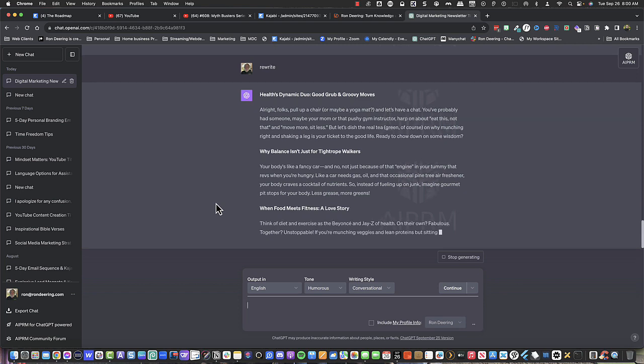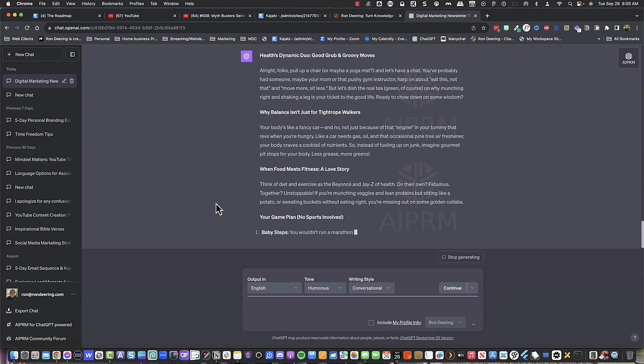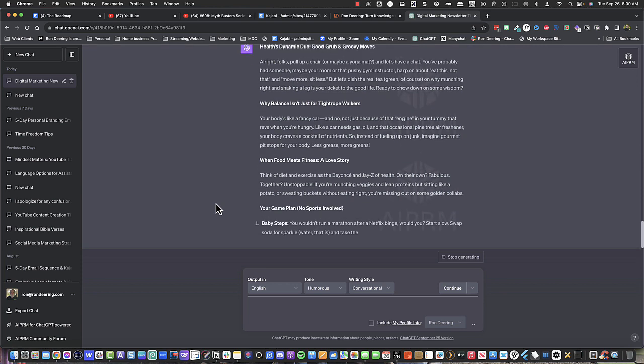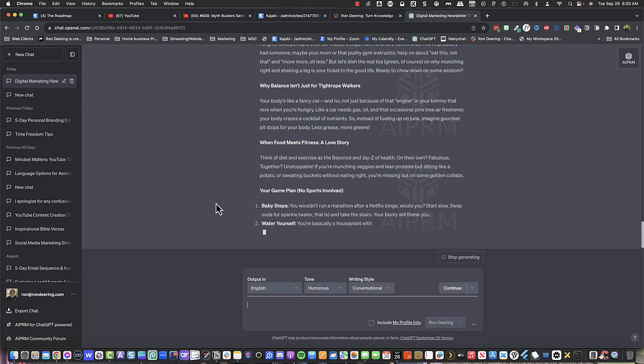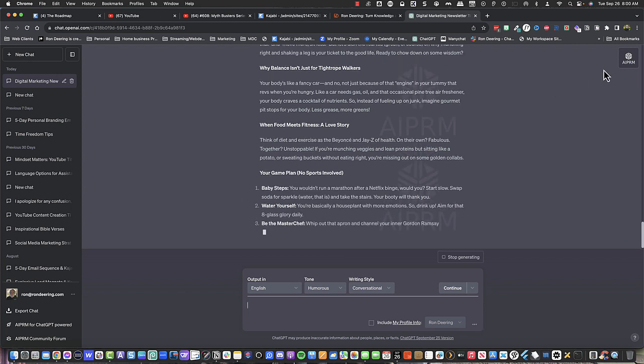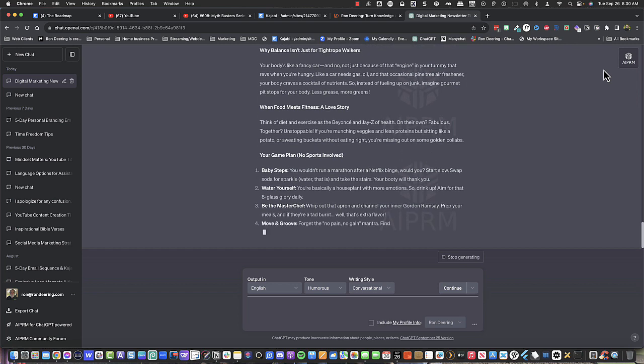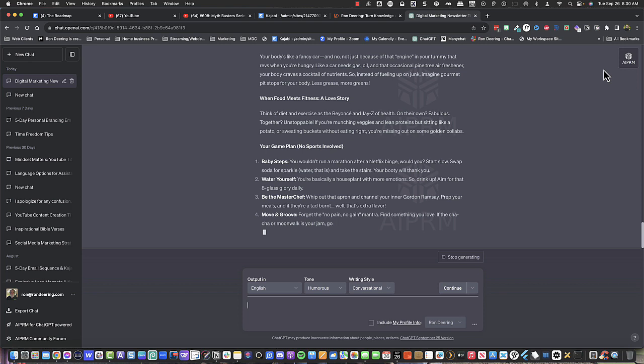But again, whether you're using ChatGPT or not, I would encourage you to do this. Get the AIPRM, sign up for the free account, start off, see what's going on. If you want to pay the $9 a month, go to the Plus version, get that ChatGPT 4.0.